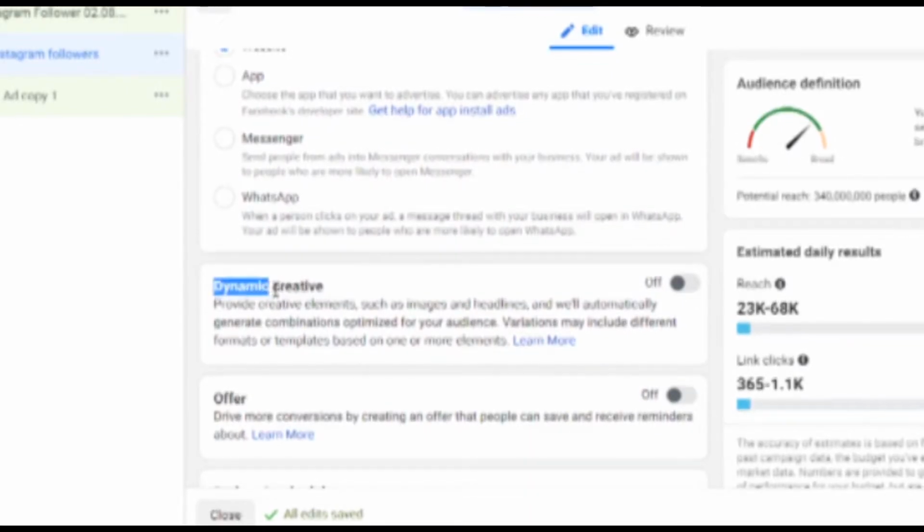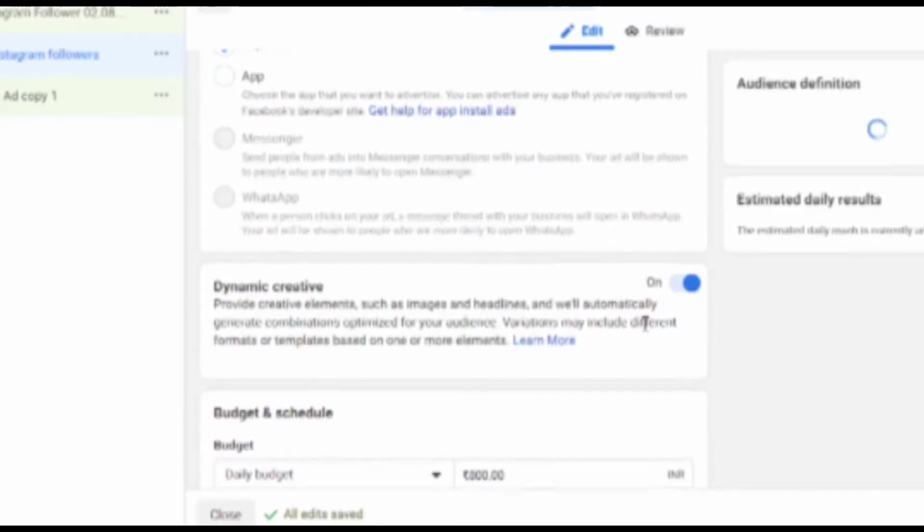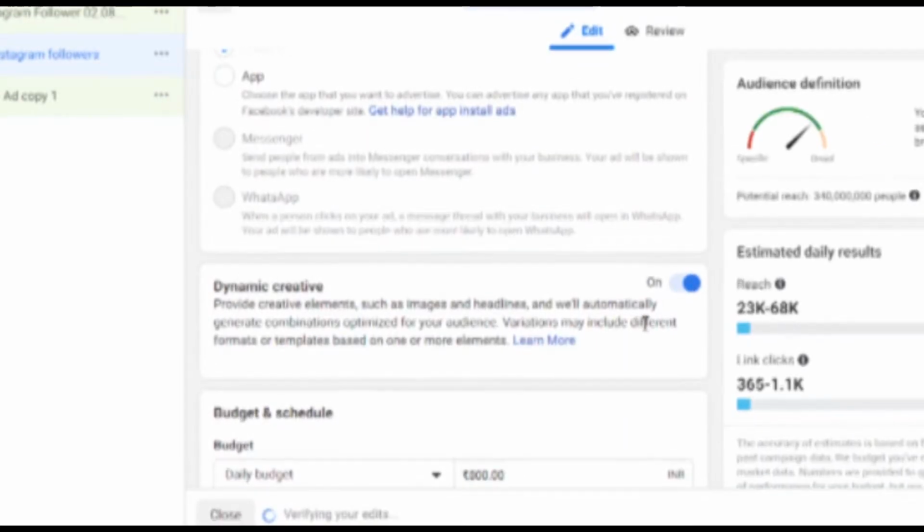Okay, so if you want to do A/B testing for creatives, headlines, post copies, and all that, you can click on dynamic creative, which is good. This would work only if you're creating your ad from scratch. Sorry, it won't work if you're putting in existing content.